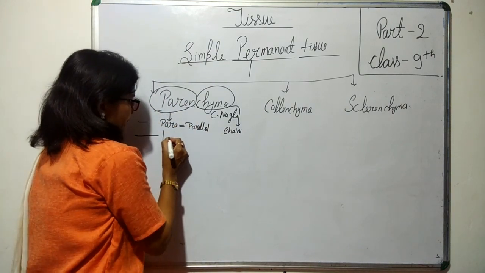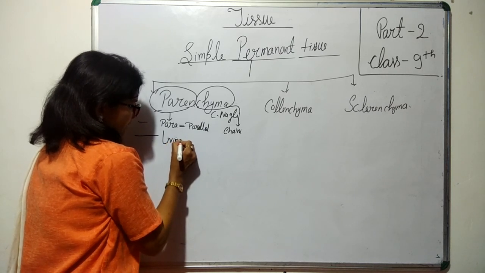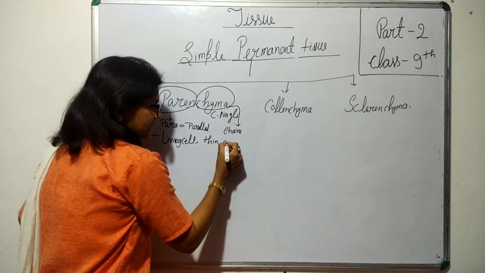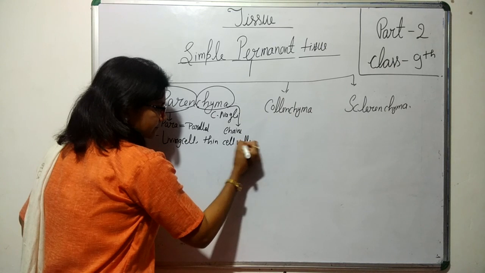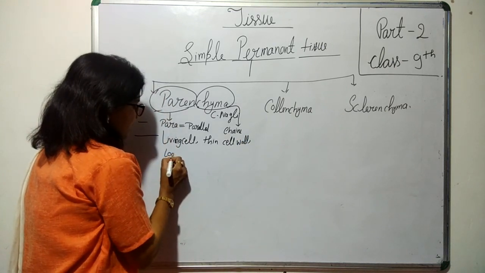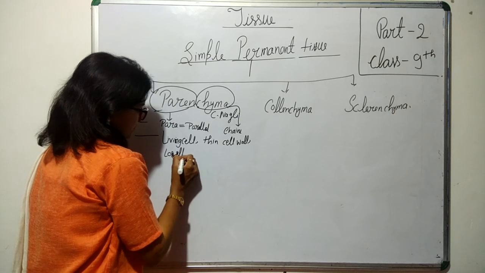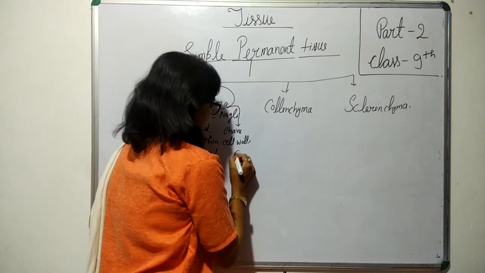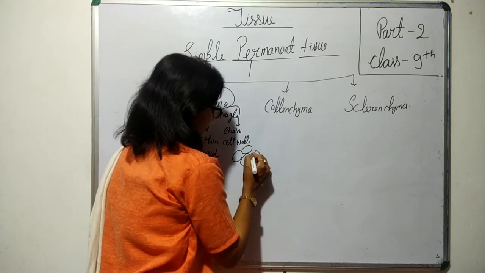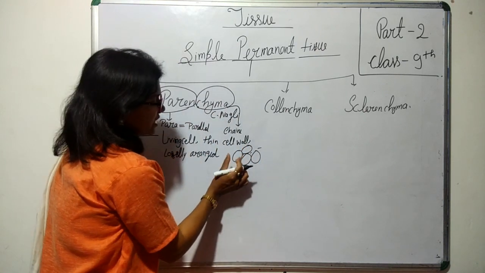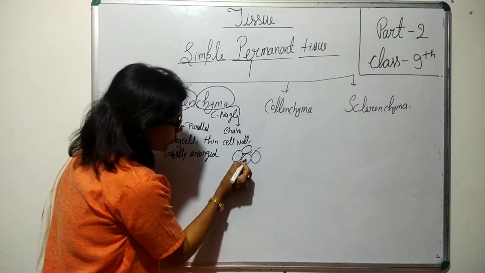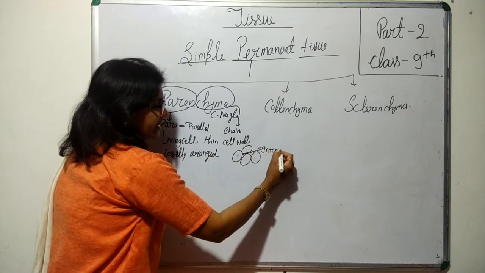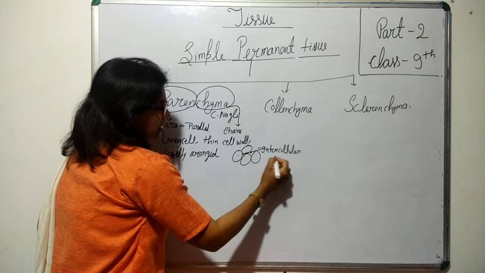First, it is a living cell. Then it has a thin cell wall. They are loosely arranged cells. It means they have large intercellular space, that is, the space between two or more cells is known as the intercellular space.